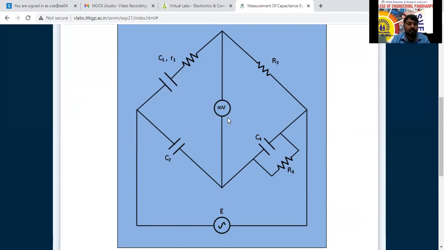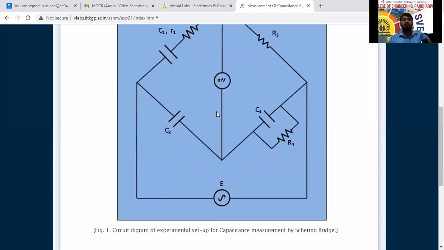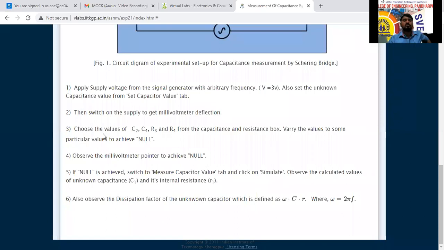We have to bring this one into null value here now. You have to bring this one into null position. We have to bring this one to 0. Once it is 0 or closer to 0, then we can say it is a null detector here. Now it is in the 0 position here. Choose the values of C2, C4, R3 and R4 from the capacitance and resistance curves. Vary the values to some particular values to achieve null here now. To achieve the null position, we have to vary this one.